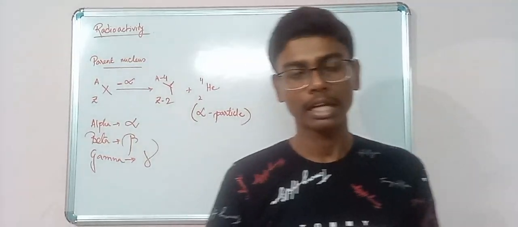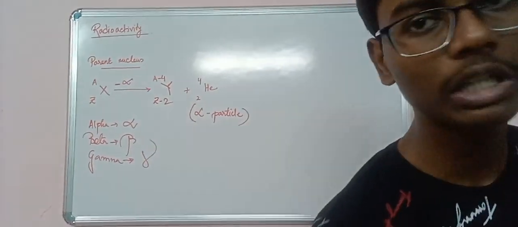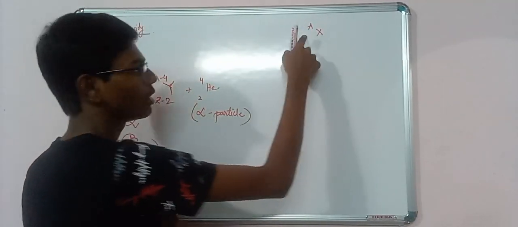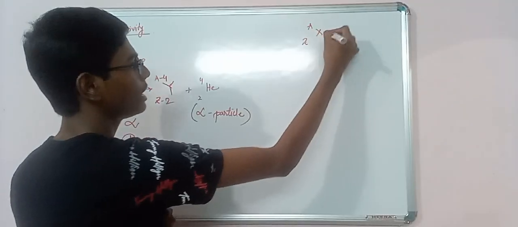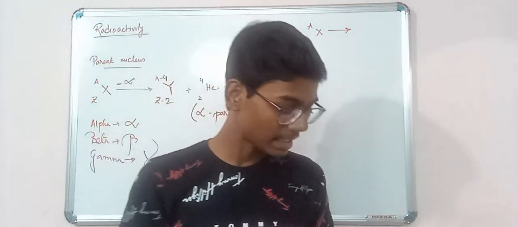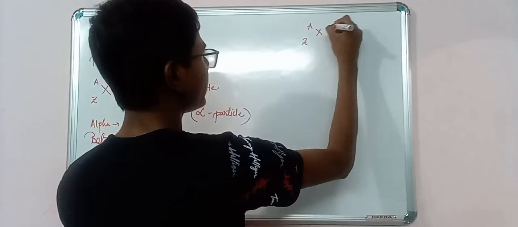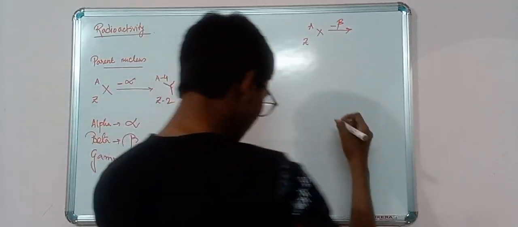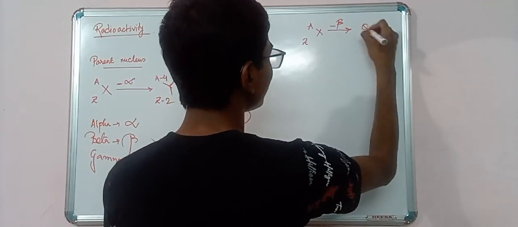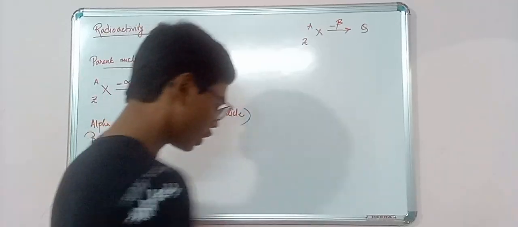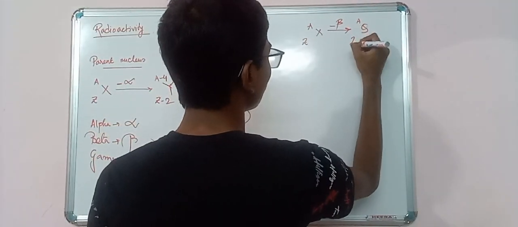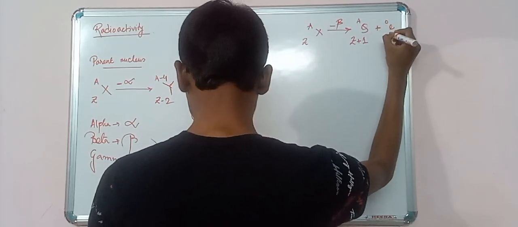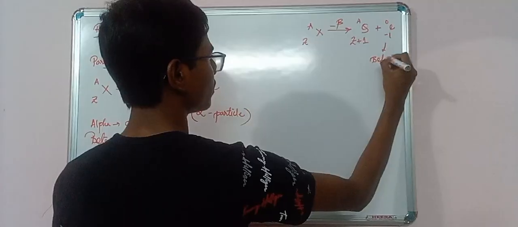Now let us assume, again I am taking the same parent nucleus, that is X. So again the mass number will be A, the atomic number will be Z. This time instead of alpha, it is emitting one beta particle. What will happen here is, suppose the daughter nucleus is Q. For the daughter nucleus, the mass number will not change. The atomic number will get increased by 1, and this is the one beta particle.